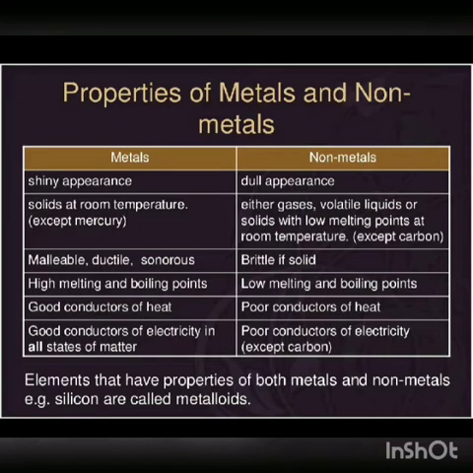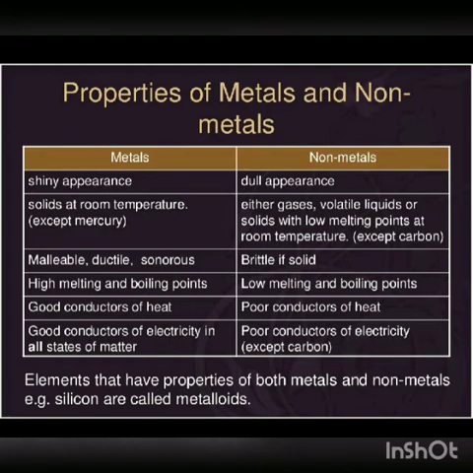Metals have a high melting point and boiling point, whereas non-metals have a low melting and boiling point. Metals are good conductors of heat, non-metals are poor conductors of heat. Last point: metals are good conductors of electricity in all states of matter, whether liquid, gas, or solid, whereas non-metals are poor conductors of electricity, except carbon.